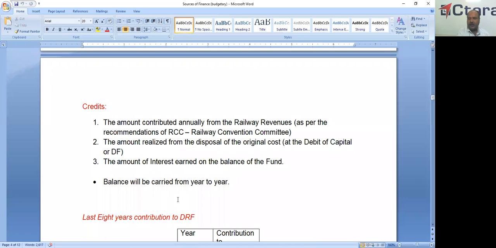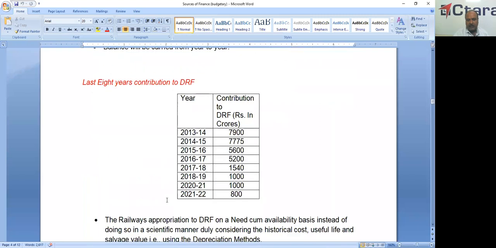Here, for all funds, the balance is carried forward from year to year. But if you check the last 8 years' contribution to DRF, it is declining gradually. In the years 2013-14, it was 7,900 crores. Then it was 7,700, 5,600, 5,200, and in 17-18 it is 1,540. Finally, in the current year the contribution is only 800 crores, a very meagre amount. It is not sufficient for replacement of all the structures which are due.